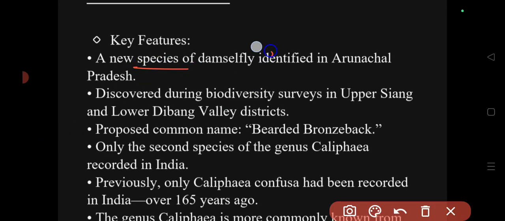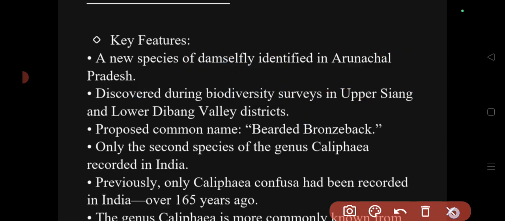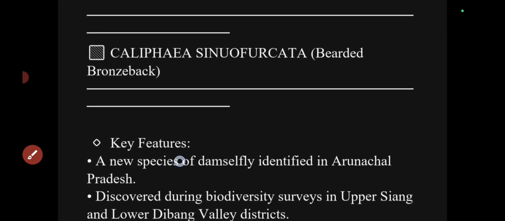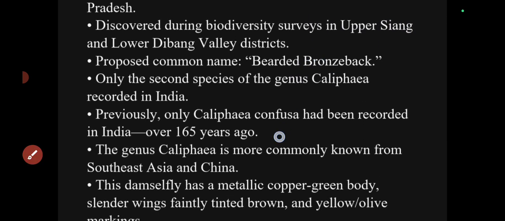This is a new species of damselfly which was identified in Arunachal Pradesh, so that's why it is in the news. It was discovered during biodiversity surveys in the Upper Siang and Lower Siang districts of Arunachal Pradesh. And what is the name of it? It is called the bearded bronzeback. Remember this name, bearded bronzeback.